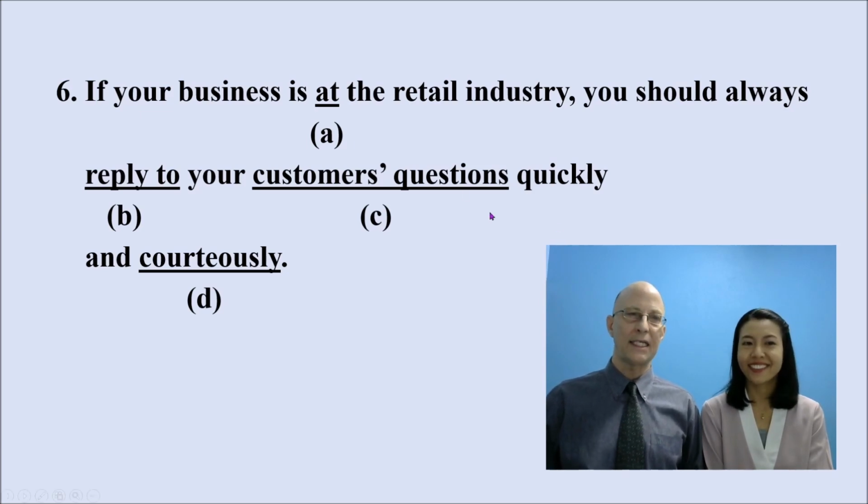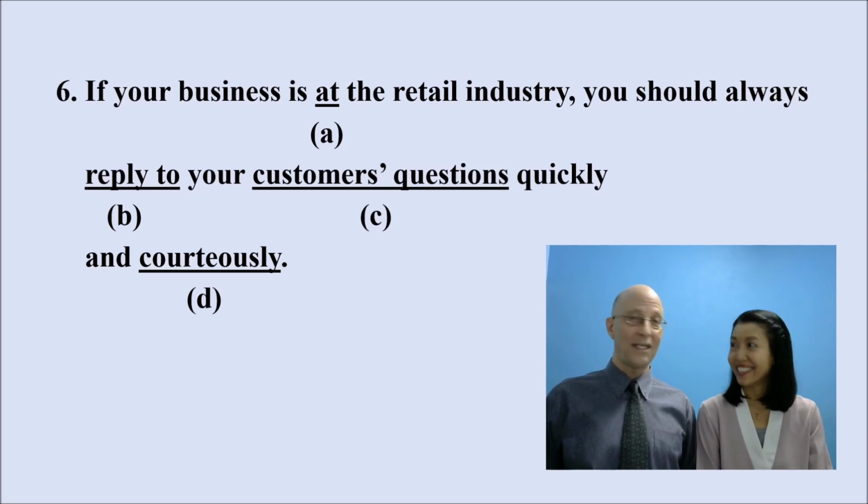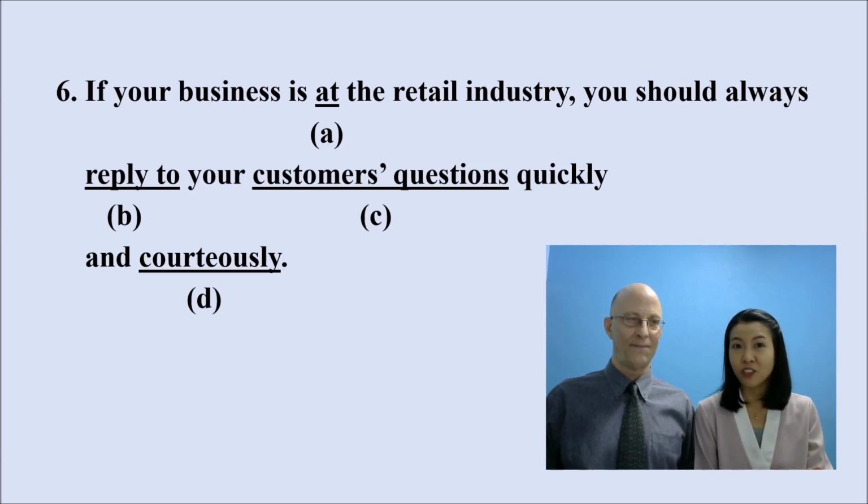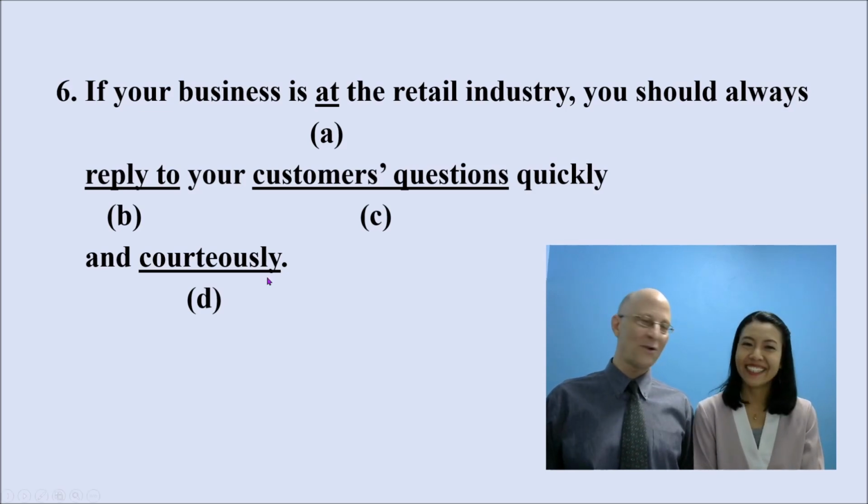Good job. And C, here's the example that I mentioned earlier where we have a plural noun, customers, before a noun. This is the main noun, and the only way to make this plural noun into an adjective is to add the apostrophe, and that means belonging to them. Okay, for D, what do you see? Quickly. You see ly is an adjective, and then you look at the conjunction and. Right, which means the next adverb should be parallel. So do we have a parallel adverb here? Yes, correct. Yes, we do.